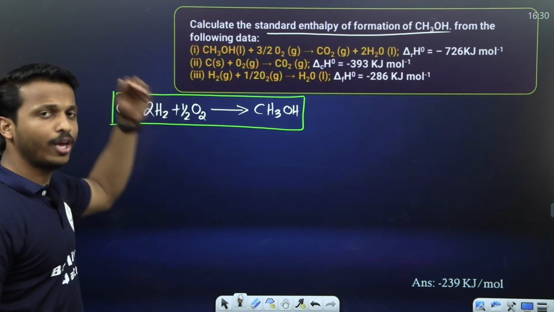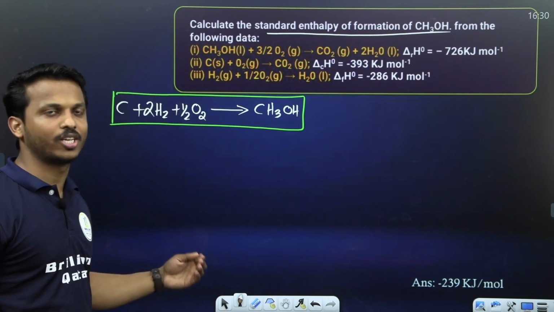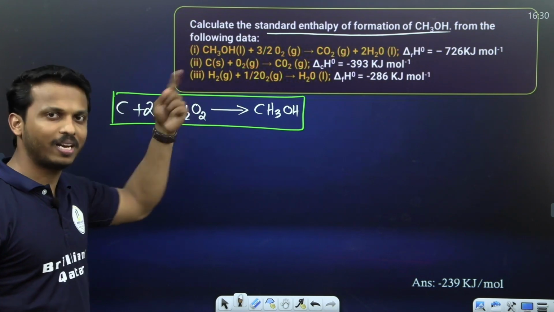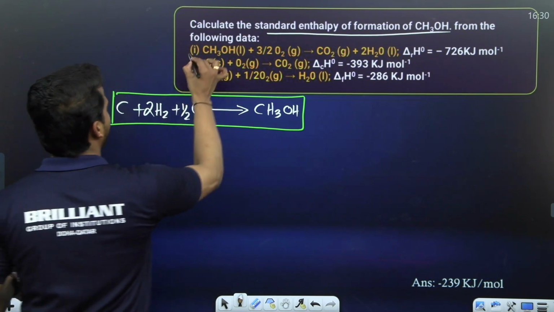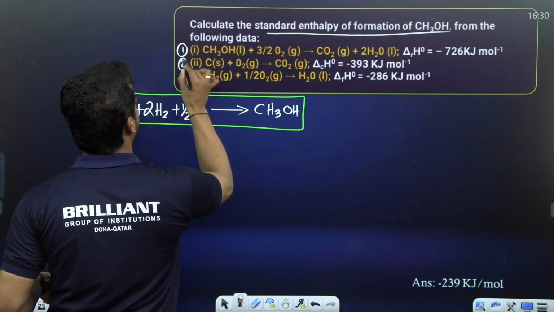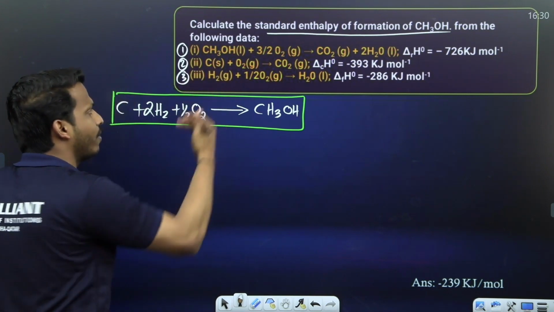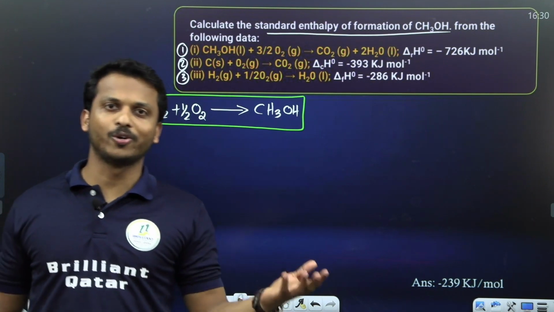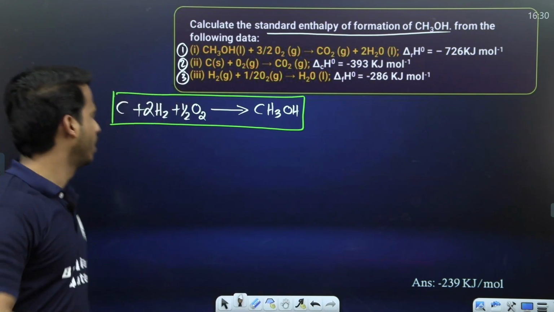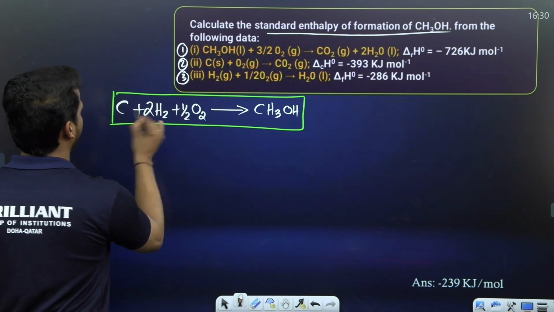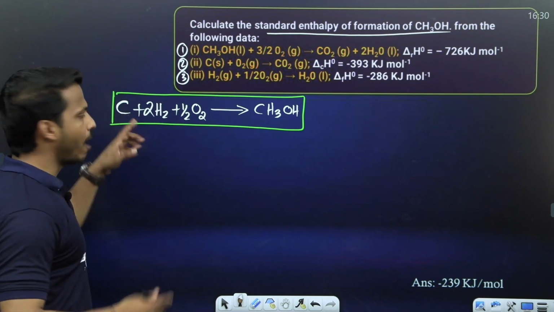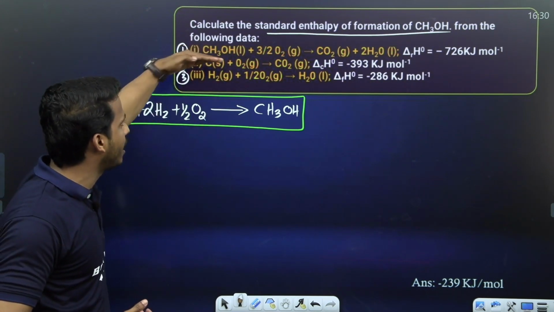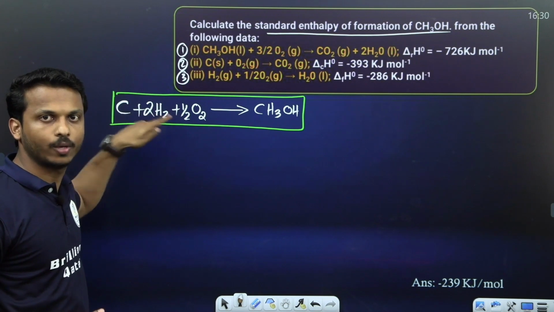Perfect. Here they have already given the equations to make this. We did one question before, right? This is equation number 1, equation number 2, equation number 3. They already gave the equations with their delta H values. What do you want to do there? Rearrange, all of you. They are all carbon, right? What is our duty? By using these 3 equations, make this equation.